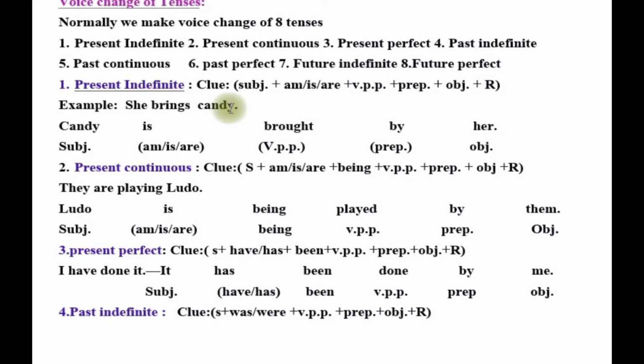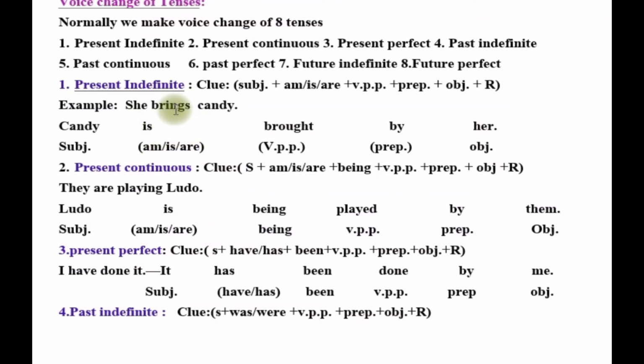According to the rule, candy will be the subject of the passive voice. Then according to the tense, one of am is are will be placed; candy is third person singular, so is is taken here.